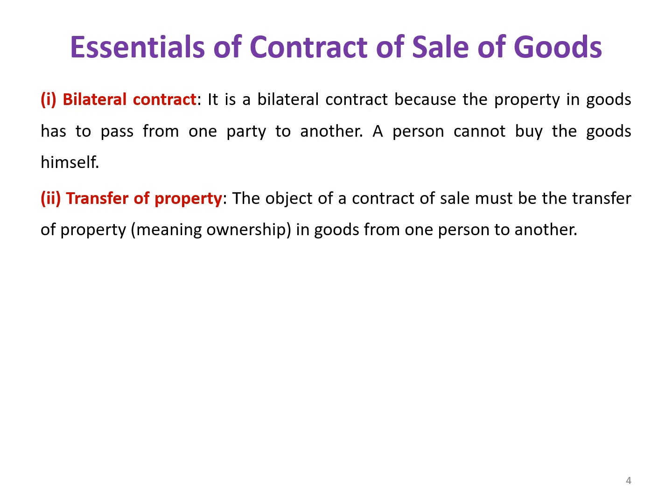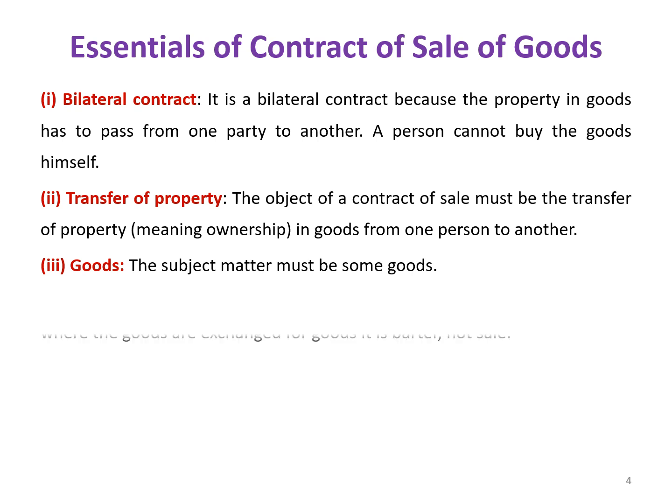And the second essential condition for the contract is transfer of property. The object of the contract of sale must be the transfer of property. That means the ownership is to be transferred from one person to another person. And the third important essential for the validity of the contract is goods. The main subject matter of the Sale of Goods Act is goods.